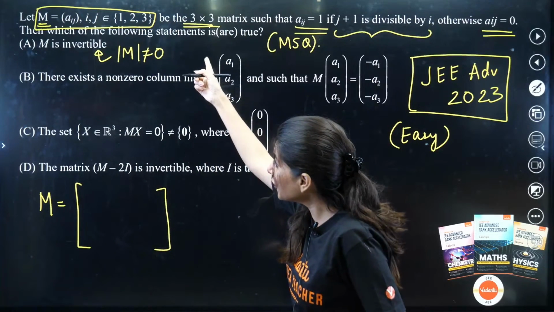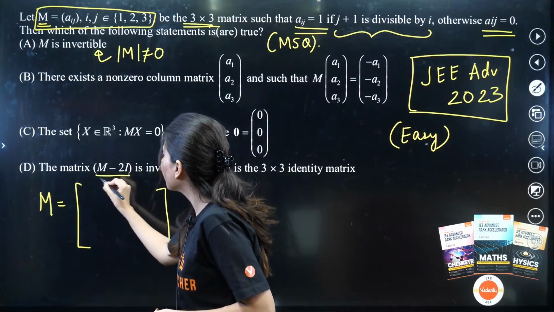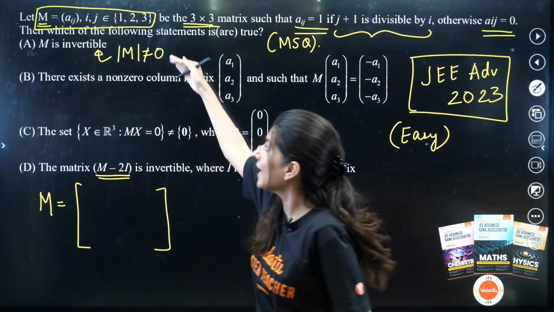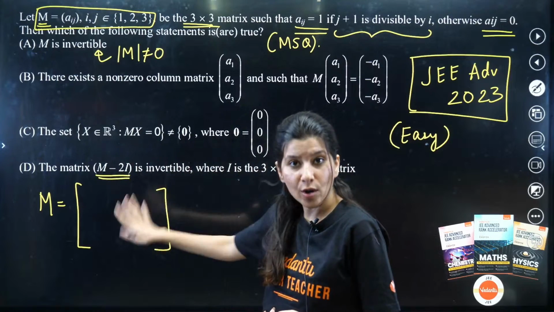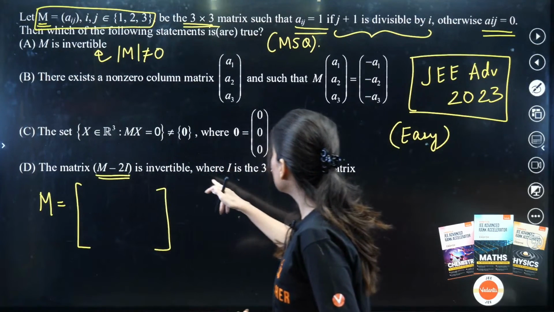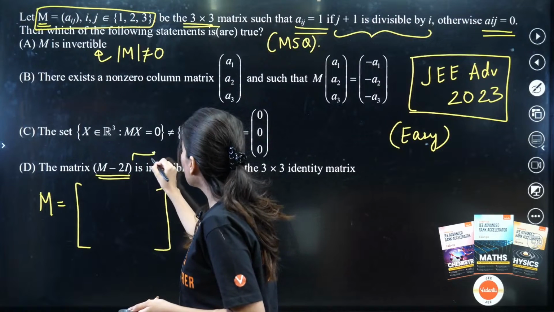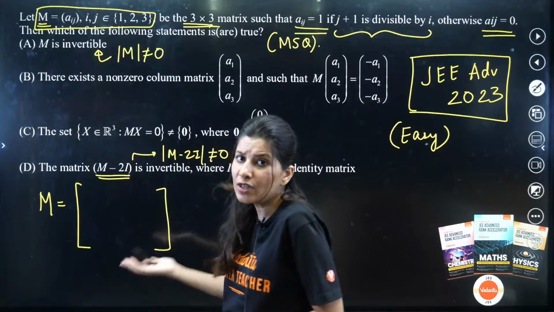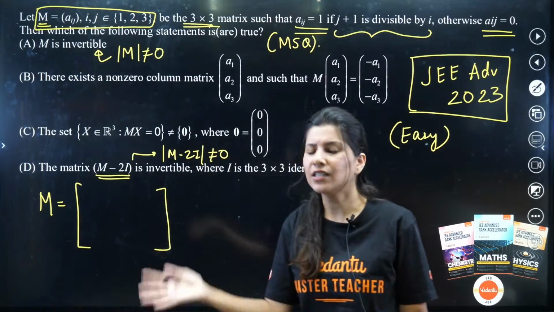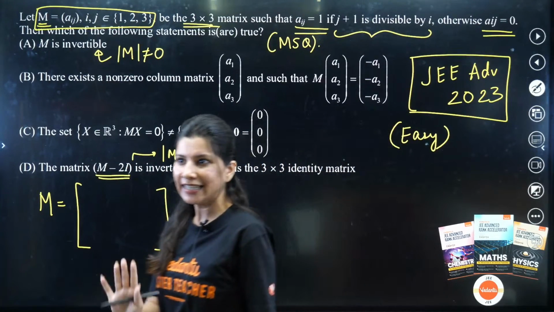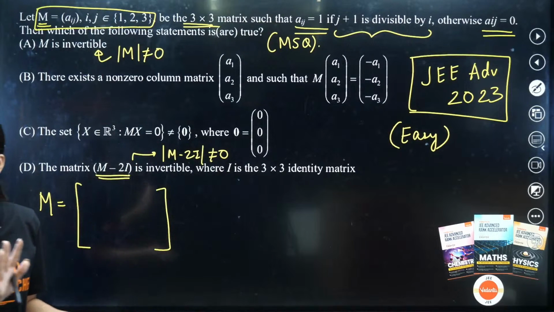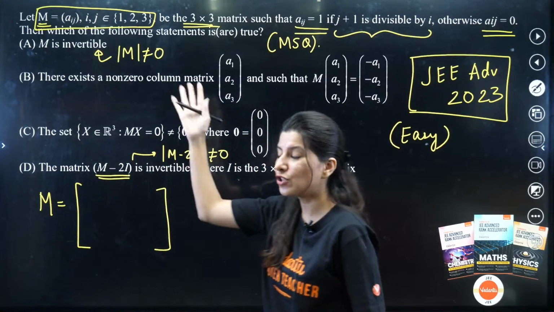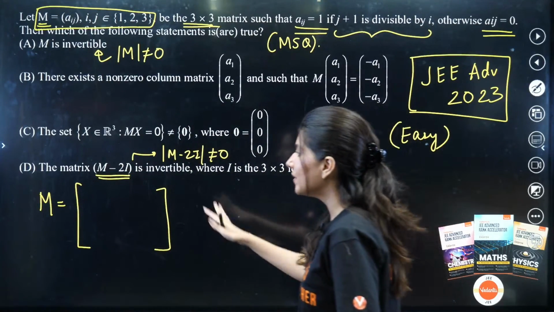If you carefully observe, A and D are very easy, JEE Main level questions. You have to form M, and M minus 2I is invertible, right? That means they are saying the determinant of M minus 2I is non-zero. If it is non-zero, then we can find the inverse; otherwise, inverse is not possible. Getting it? Very first question, A and D are absolutely easy. We can check A and D. So let us quickly form M and find its determinant.